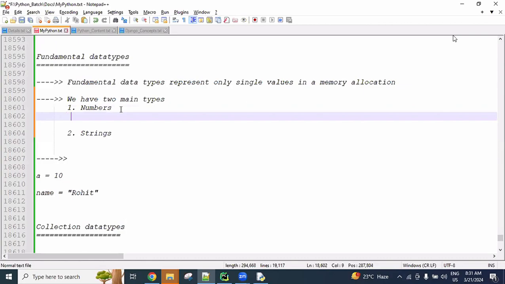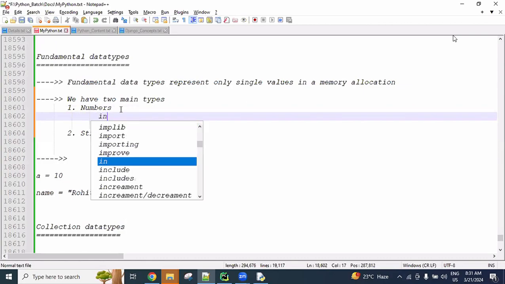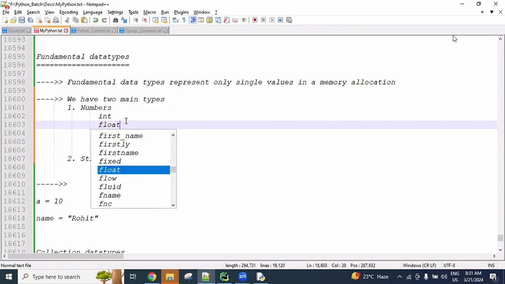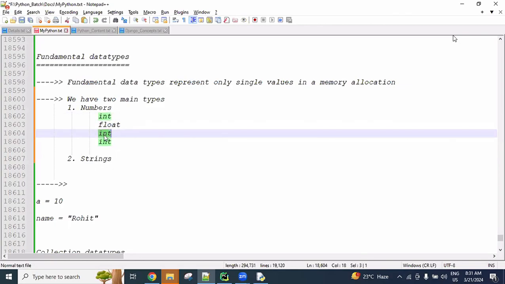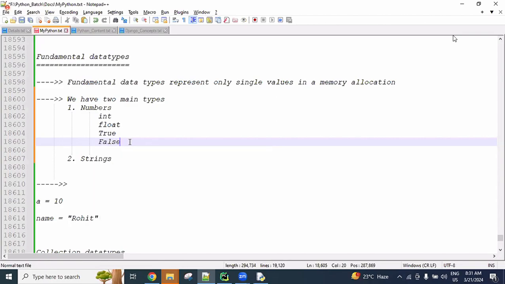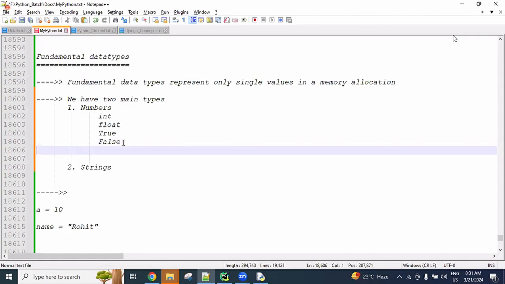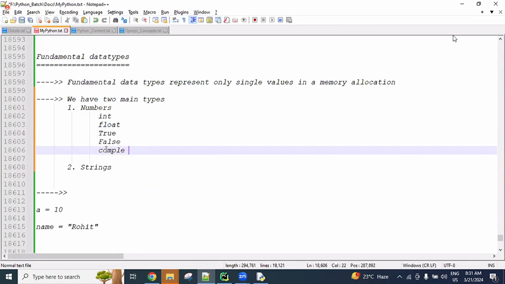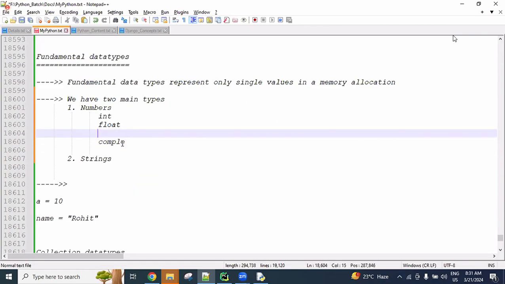Under the numbers, int is there, and float is there, and bool, related to simply true and false, Boolean values we are calling, and next complex values. This is just the syntax number format only, just for your understanding. Complex I'm using, or else a concept name we can use here.